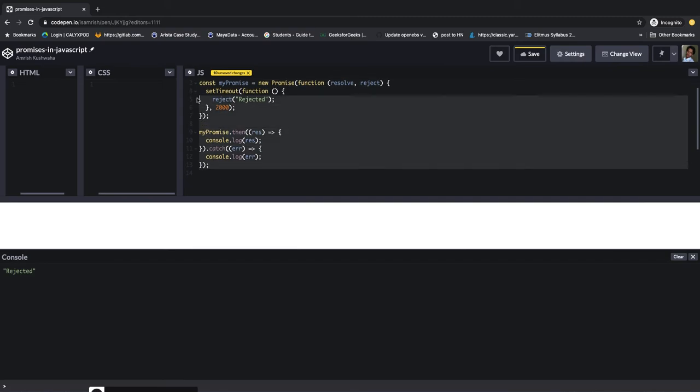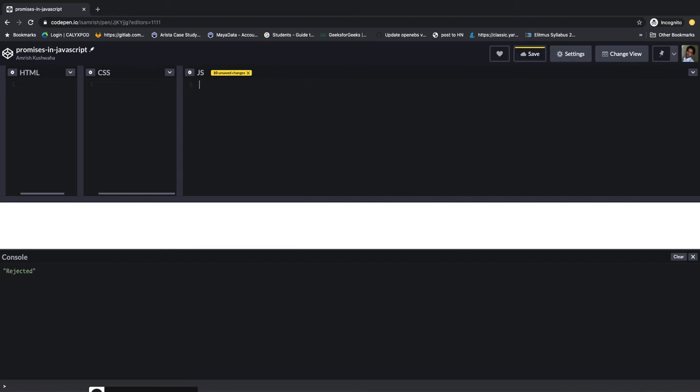Let's see an example. So for a simple demonstration of the promise through the function, let's try to return the promise from a simple function. So, promises from function.